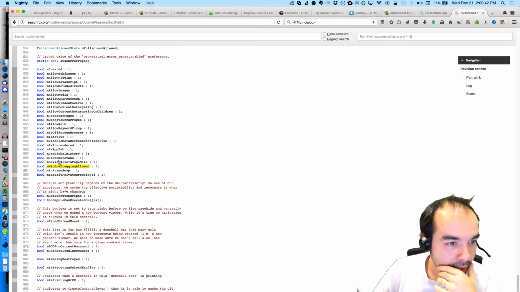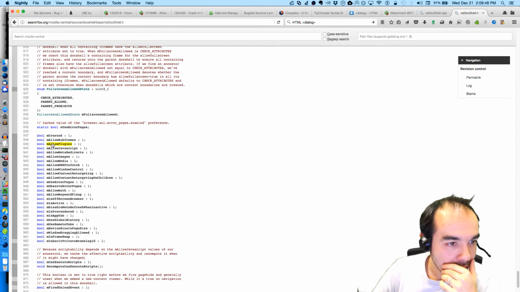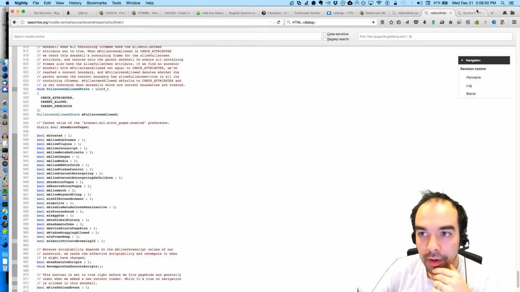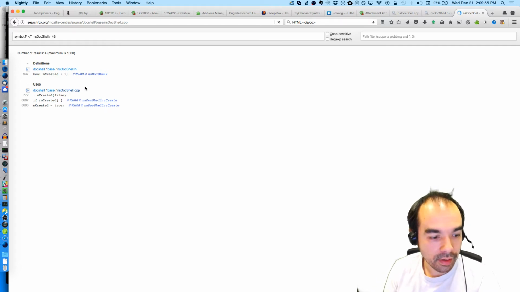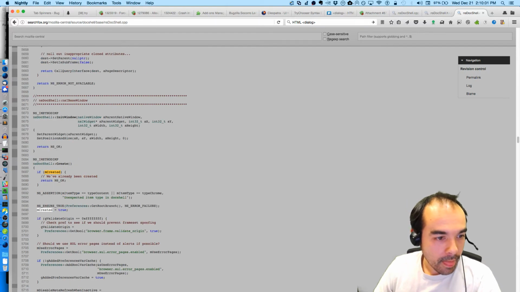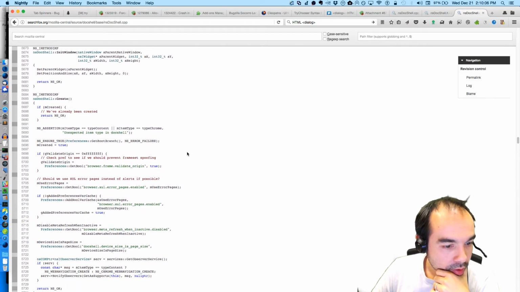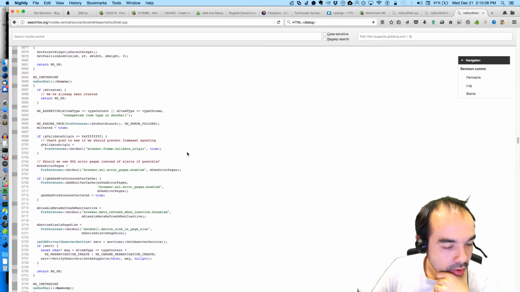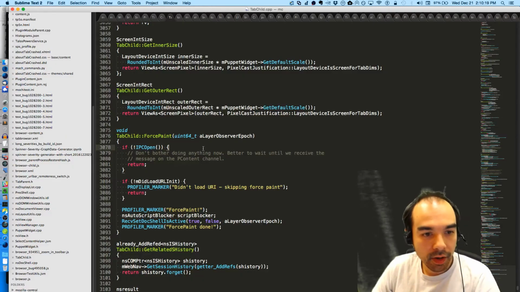Use remote tabs as app tab is pre-rendered. mCreated. What's mCreated for? In docshell, in docshell create. Created. I wonder if this is late enough. Docshell create. Let's set a marker there.